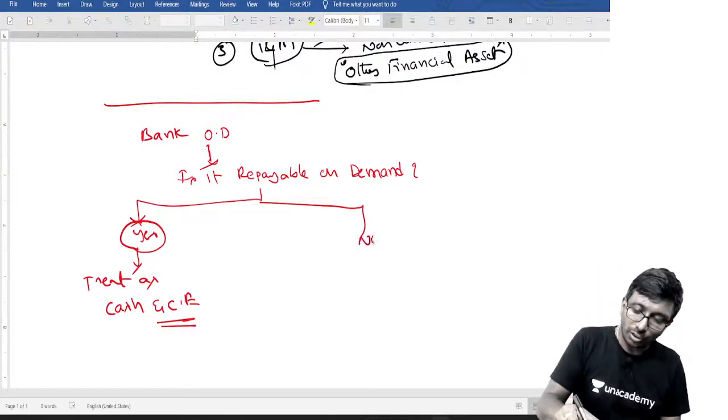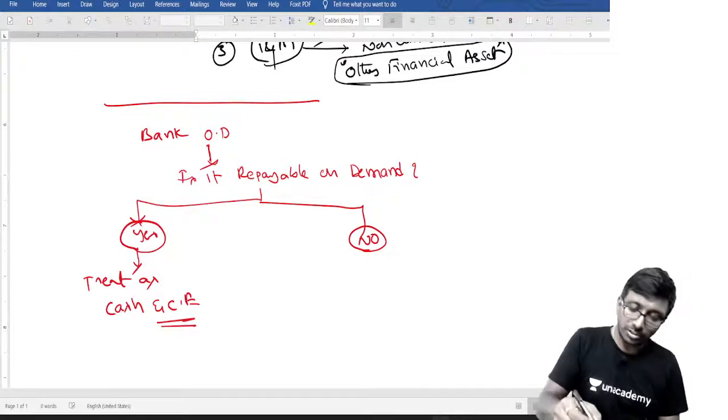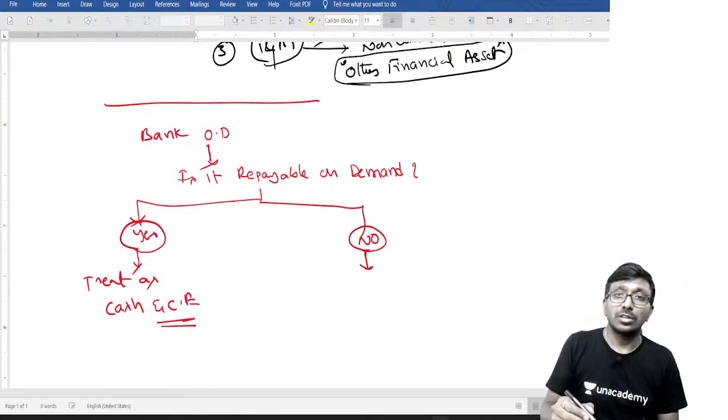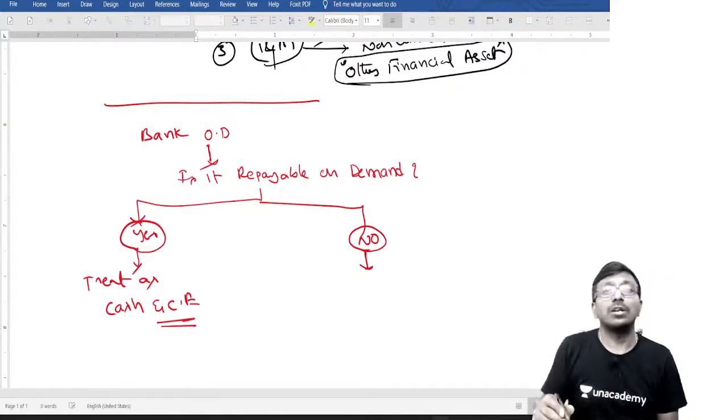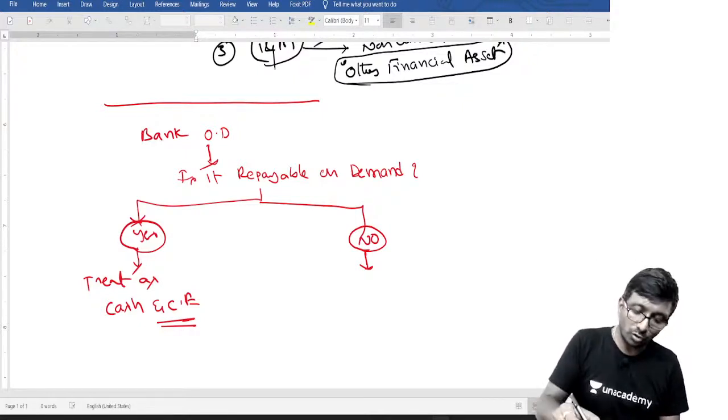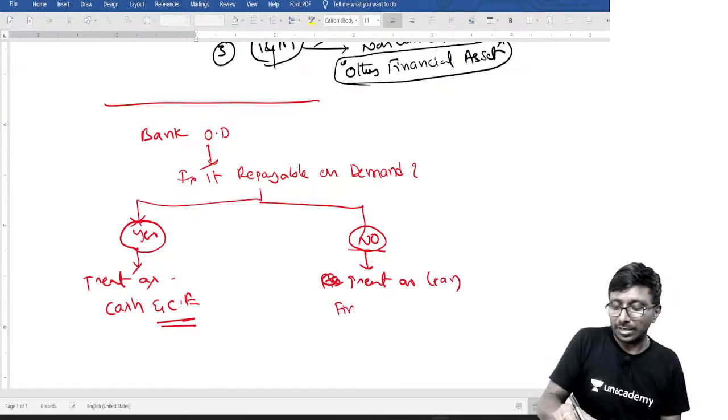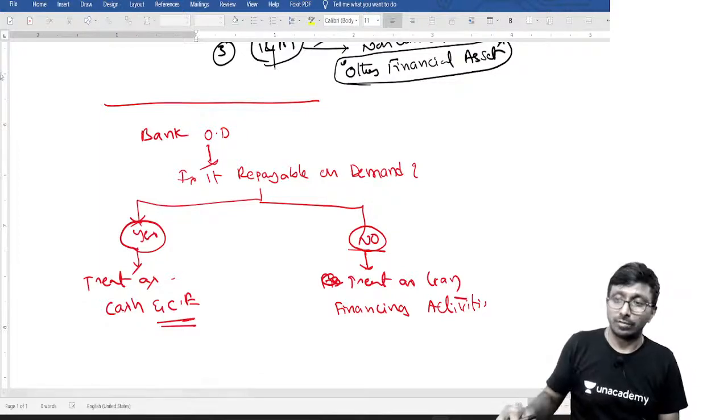If you say no, that is, the bank overdraft is not repayable on demand, what are you supposed to do? Treat it as a loan. That's all. Treat it as a loan, and it will be under financing activity. Got it? That is point number 1.